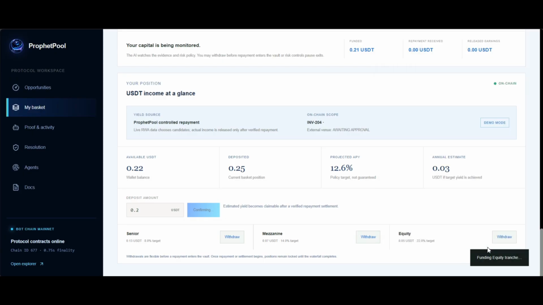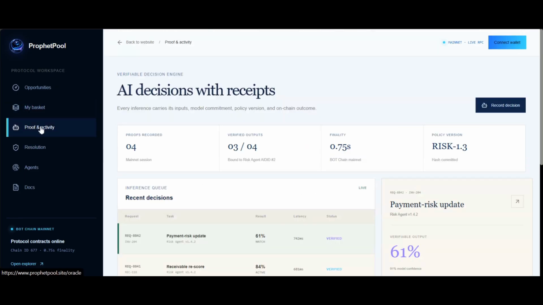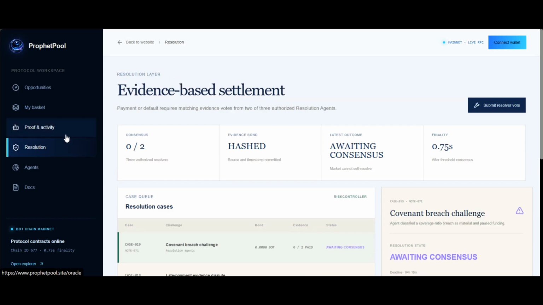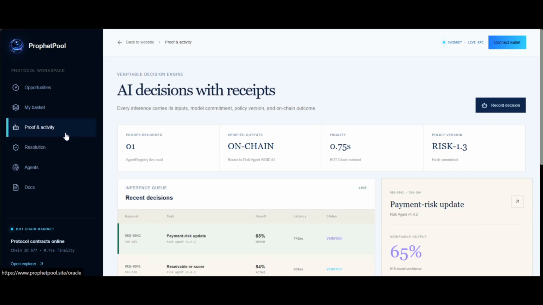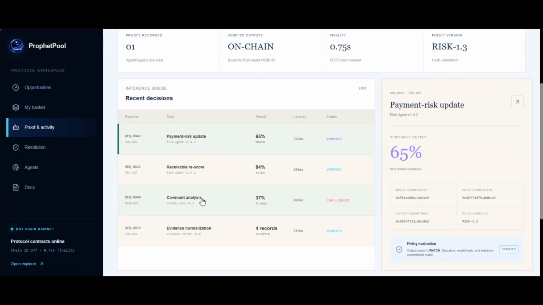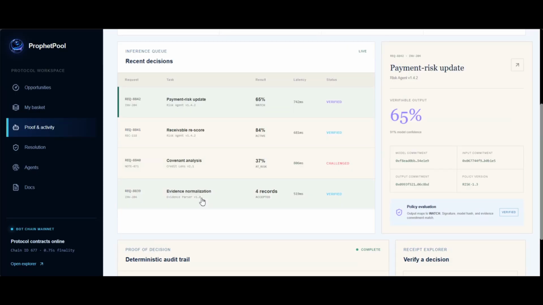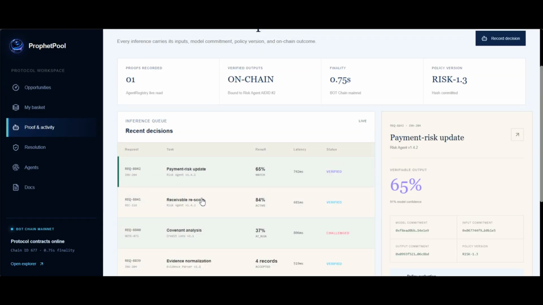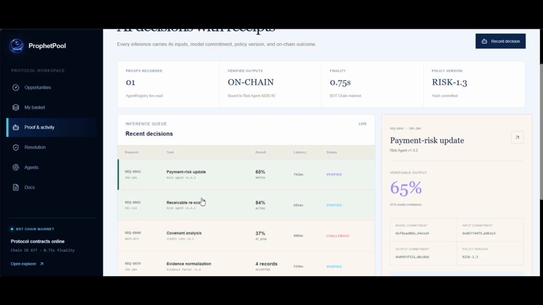which remains preview only. Once the user understands the allocation, they can deposit USDT directly into the self-custodial vault. For this demonstration, we use a small deposit of 0.05 USDT, which I just deposited. The user approves the token, confirms the transaction on BOTChain, and immediately sees their position recorded in the basket. Withdrawals remain feasible while the position is open, subject to the vault's current policy states.